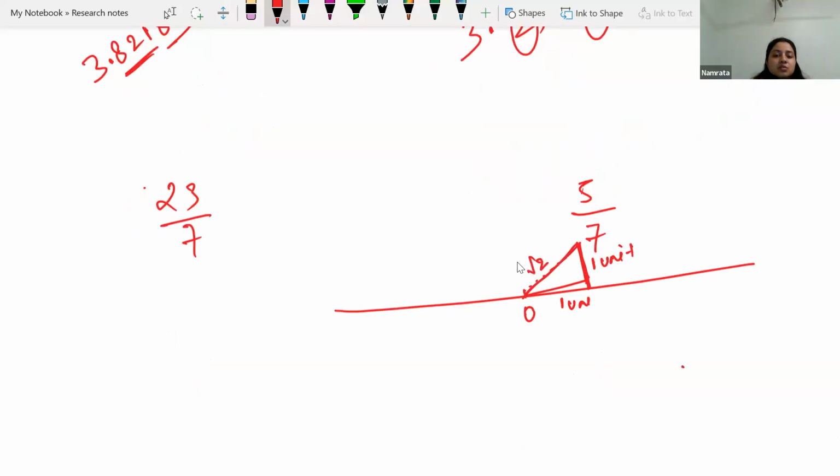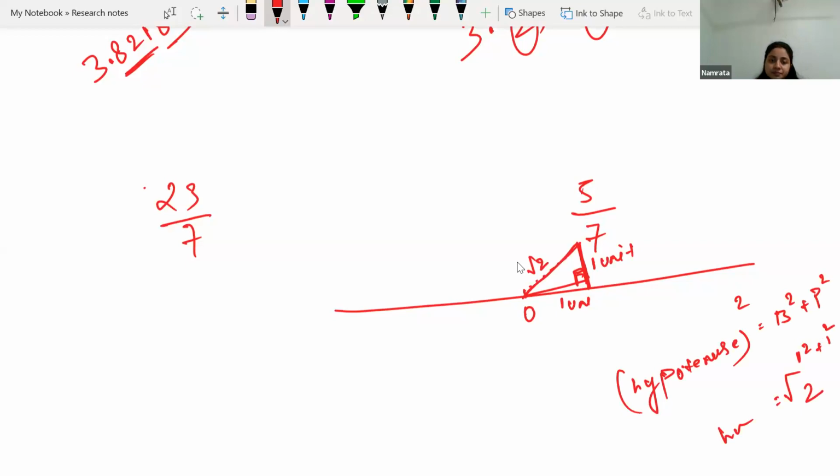By Pythagoras theorem, we know whenever we draw a perpendicular and make a triangle, then hypotenuse square is equal to base square plus perpendicular square. So base is 1, perpendicular is also 1, so it becomes 2. So the hypotenuse becomes root 2. Okay, so this is how we can draw root 2.